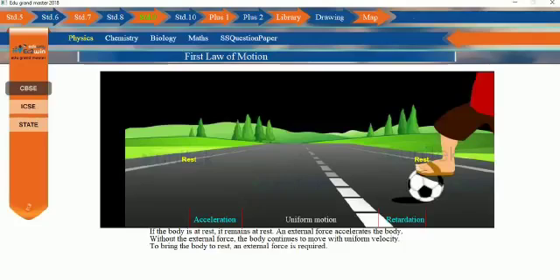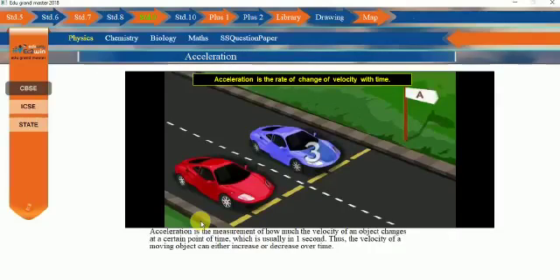The most beautiful part of this product is, suppose there is a terminology, acceleration, and you are unaware what exactly is acceleration. One click on it. Acceleration is the measurement of how much the velocity of an object changes at a certain point of time, which is usually in 1 second. Thus, the velocity of a moving object can either increase or decrease over time. So it makes it very simple for a kid to learn these topics.